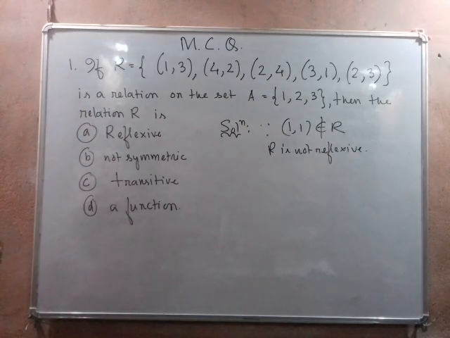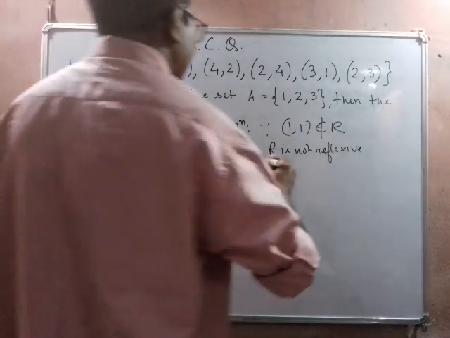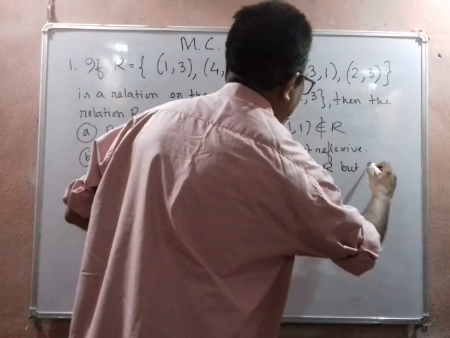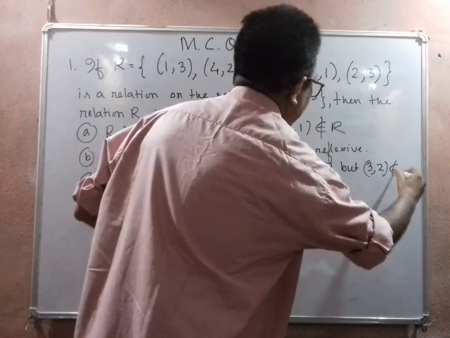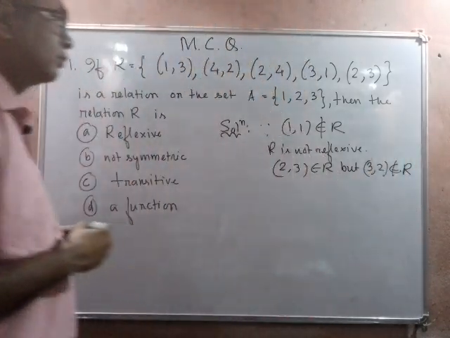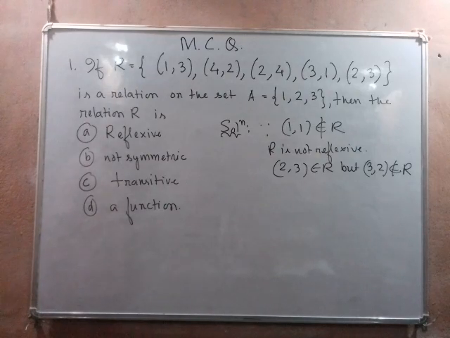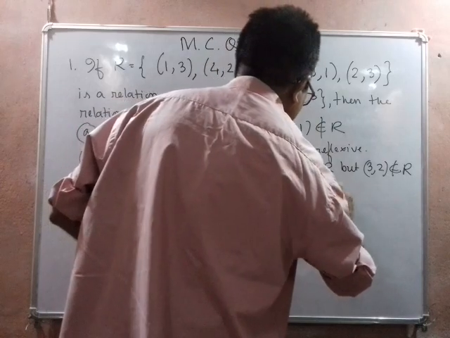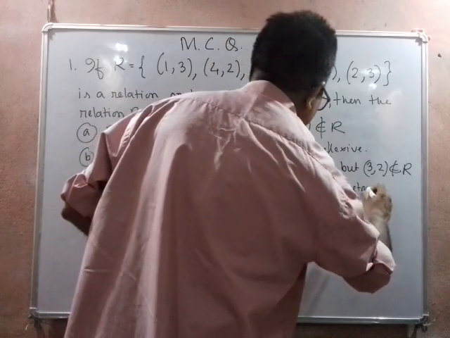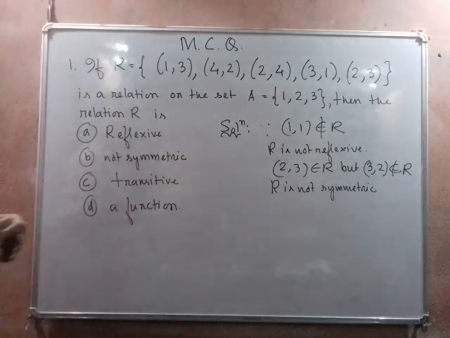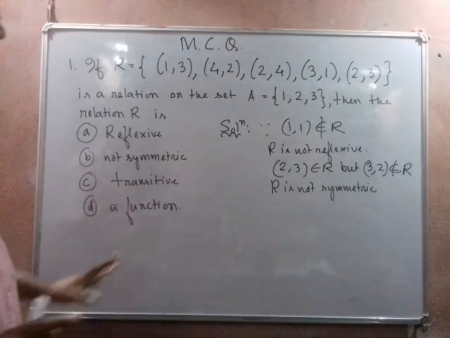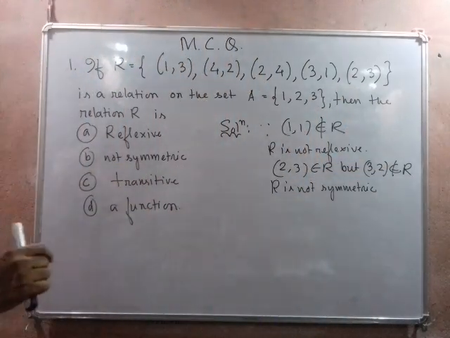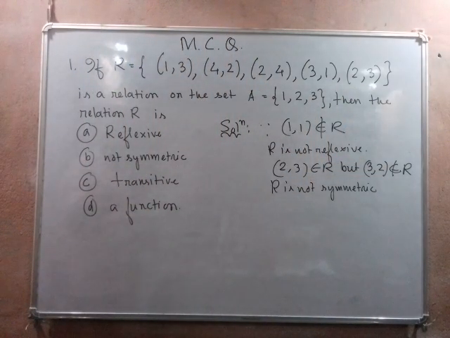So next one we see that (2, 3) belongs to R, but (3, 2) does not belong to R. So R is not symmetric. Okay, very good. (1, 1) does not belong to R, so R is not reflexive. (2, 3) is present here, but (3, 2) is not present here. So it is not symmetric.